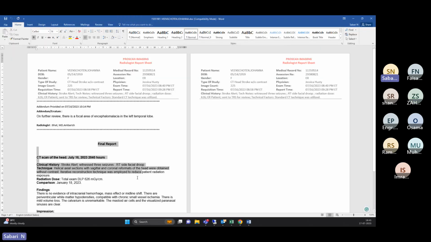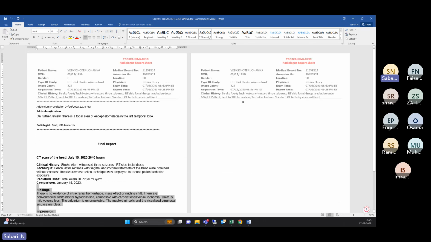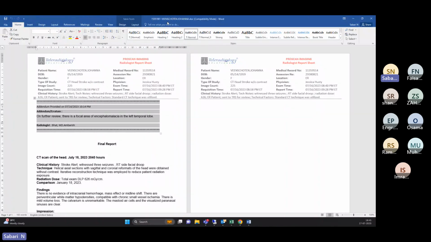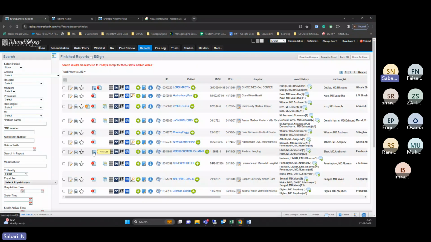You can change your entire report, because once it is converted to PDF, you cannot do any modification. So here you can edit your logo, your hospital name, your header, your footer, everything. The hospital can change it according to their requirement. So that is the Word file. If the client wants a Word file, we have the option to give it as Word. If the client wants a PDF, we have the option to give a PDF.